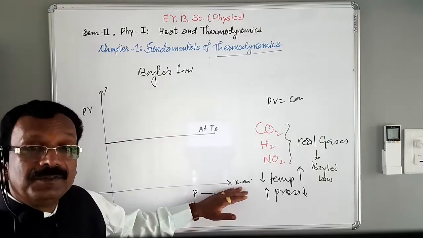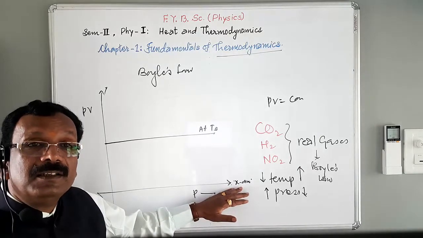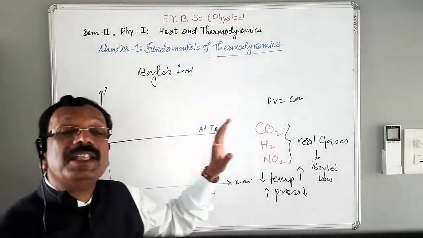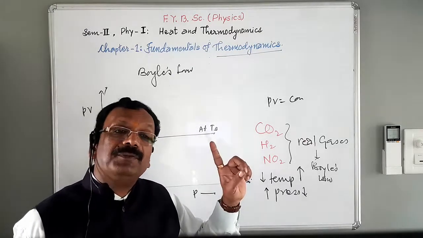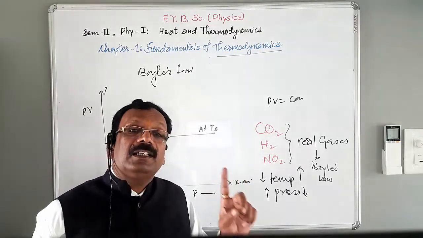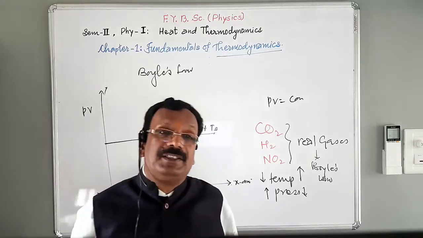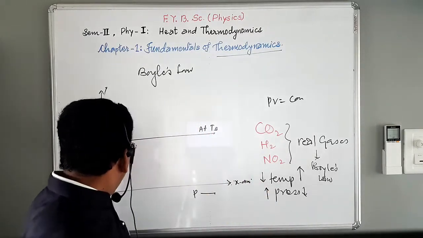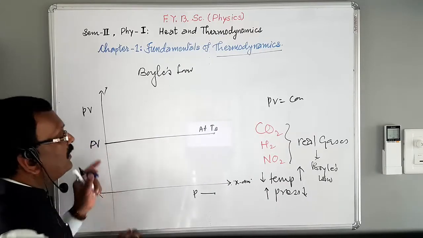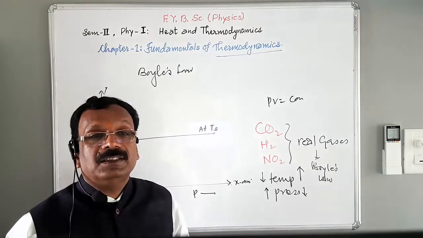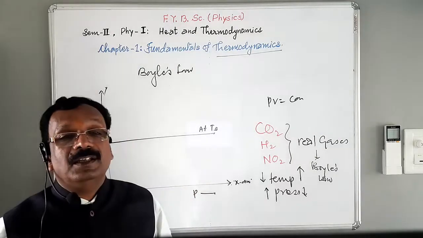Though there is a variation in pressure, the product PV remains constant. I am again going to repeat, for every gas there is a certain temperature at which the product PV remains constant with pressure.